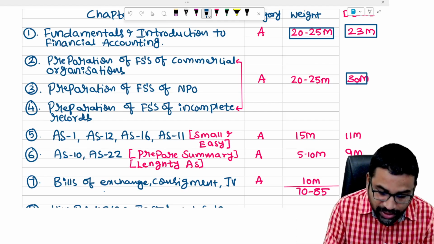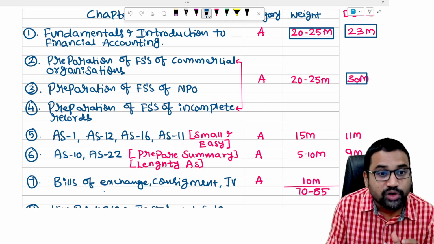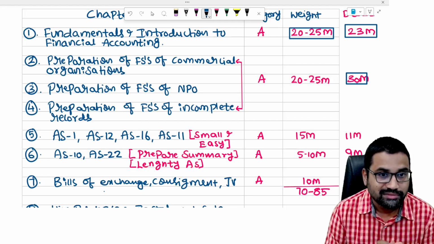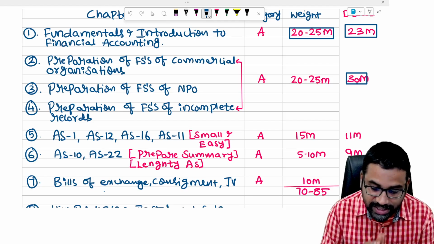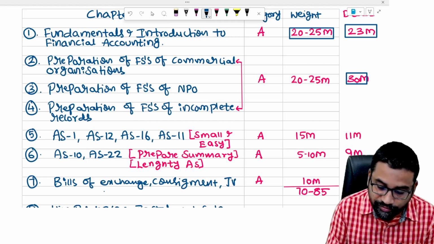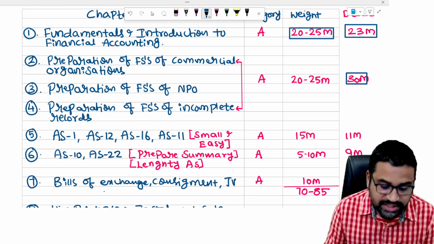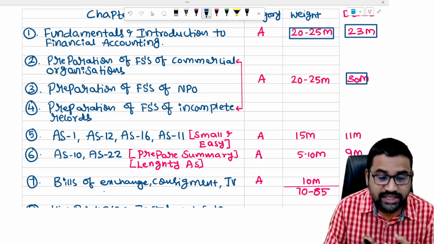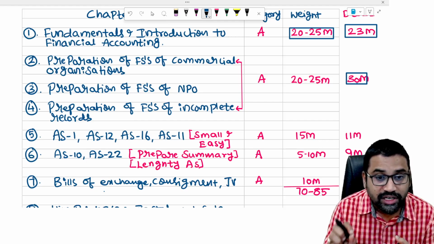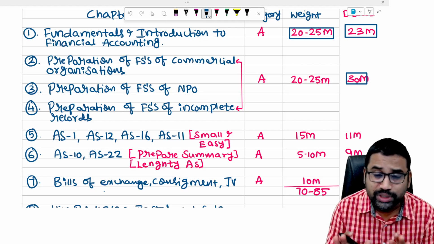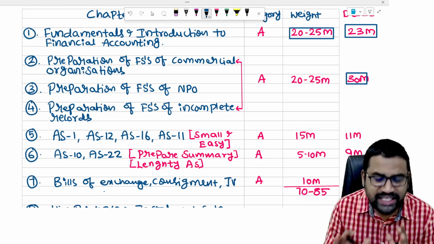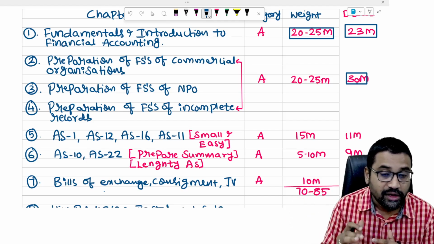So if you prepare the first chapter and these three chapters, four chapters together, they will give you around 40 to 45 marks. So very, very important. And that too, financial statements of commercial organizations, non-profit organizations, financial statements and incomplete records. See, first see the theory ones and then solve study material questions. That's it. Don't spend too much time solving different questions. No need. Only study material questions is the criteria.